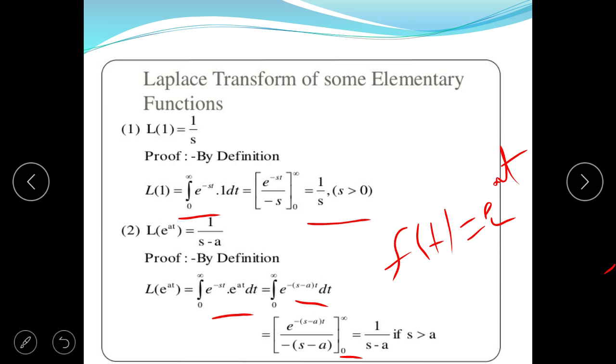So the response is 1 upon s minus a if s is greater than a, because if s is equal to a, then the response is infinite, which is impractical. This is the proof that the Laplace of the function e to the power at is equal to 1 upon s minus a.